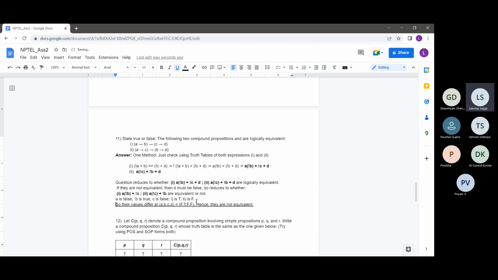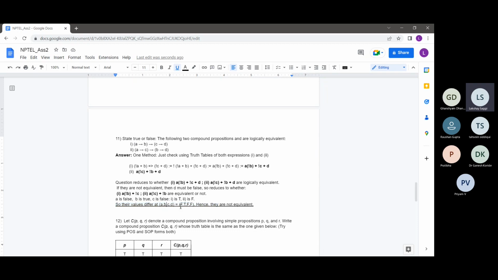So one thing to note here is that one method which I just said was to check using truth tables for both the expressions. In the truth table also, since we are getting logically not equivalent, there must exist a row at which these both expressions should have differed in their truth values, right? And finding that row by just a truth table would take a longer time. But here we have found that row directly. After simplification, seeing at what row they are differing is an easier task.